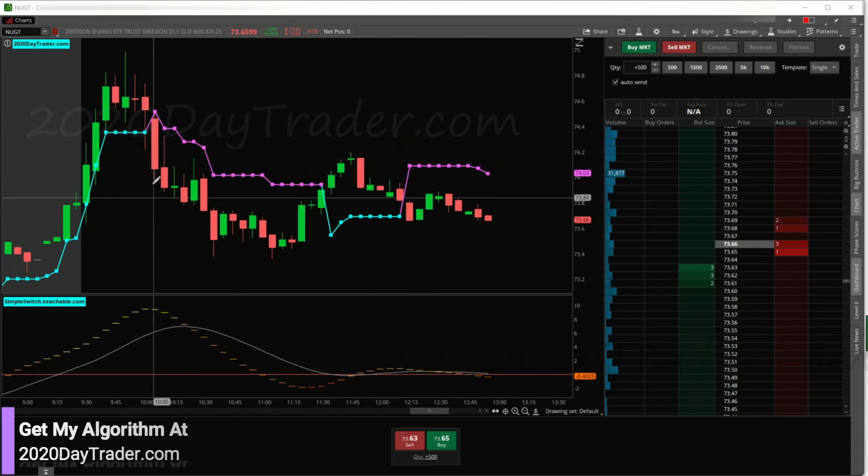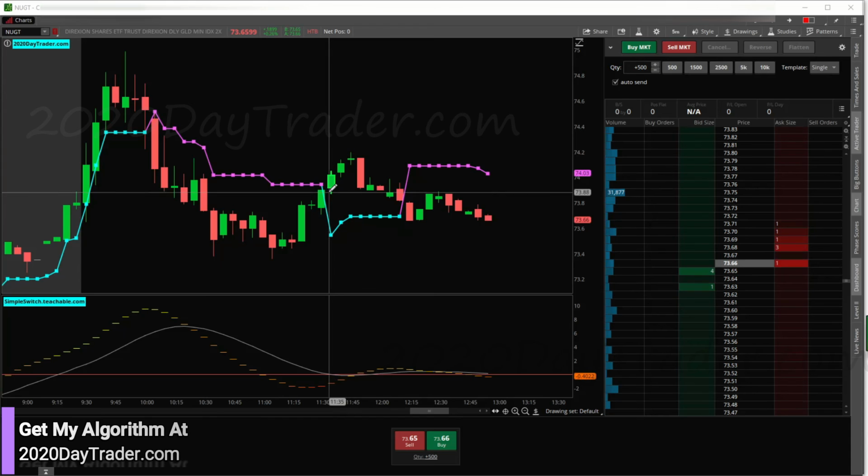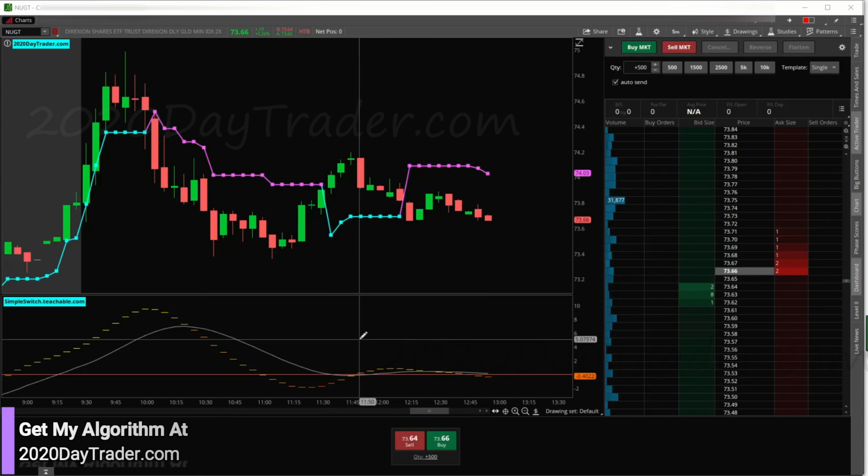NUG, no trade right here. We only traded to the long side based on a simple switch strategy. Has to have the switch and permission, and we don't got that, so no trade.